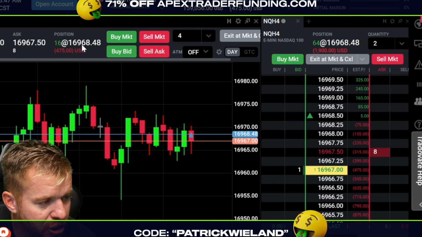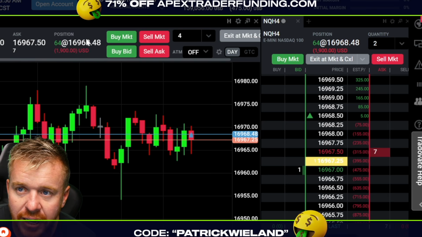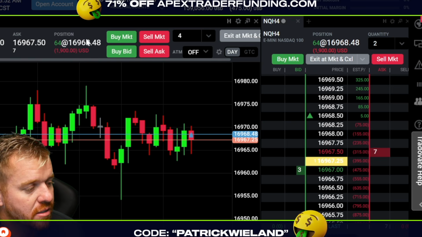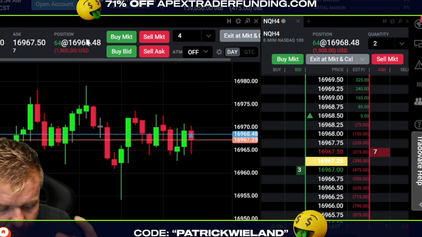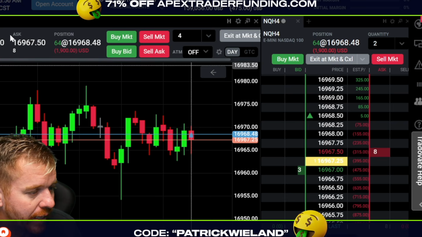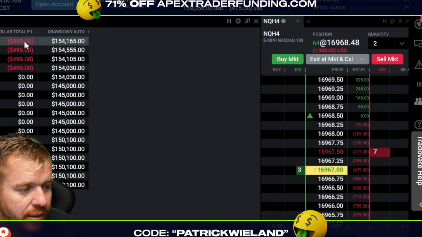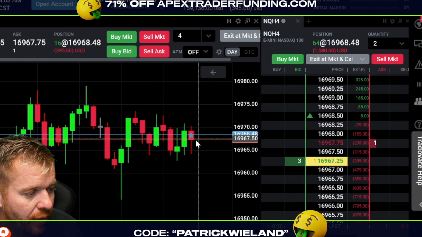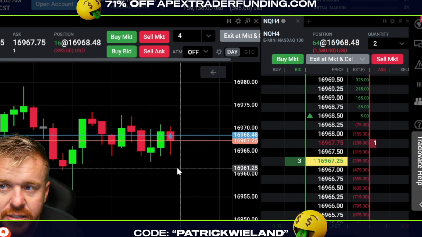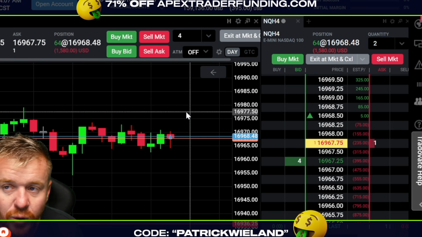So the position up here is showing me my total P&L for all 4 accounts as one total, and then I can see on the accounts what my actual P&L is per account, being about $500 on that move. So you can see how it is spreading out the risk here.